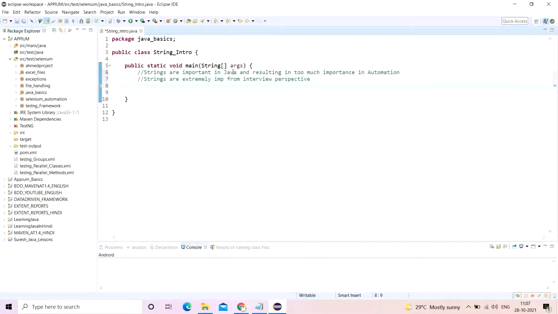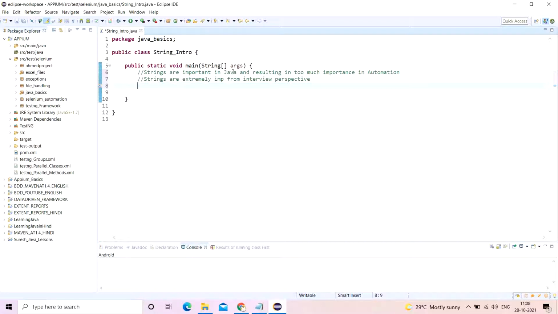If you are not good in strings, you'll get caught. The answer to why strings are so important is, obviously, because strings are used in automation and in Java. In automation, strings are used to create objects. Most of the time strings are used, and hence they are very important.